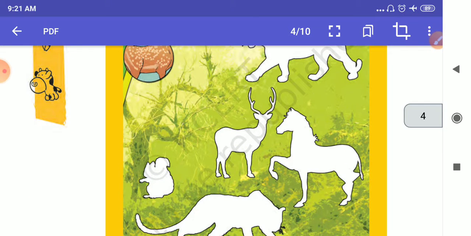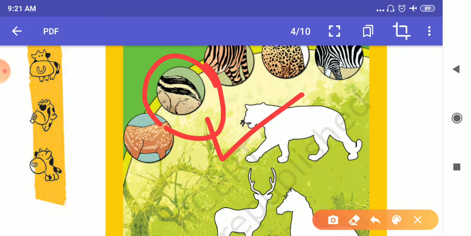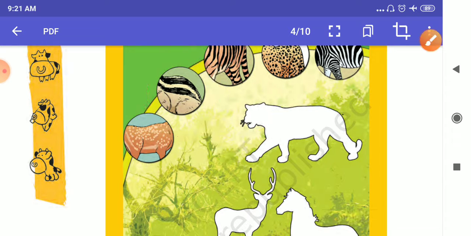Can you identify this animal? Yes, of course you can identify. That is a squirrel. A squirrel has a very small, peculiar pattern on the skin on its back. From seeing only the patterns present on the skin of different animals, you can identify those animals.